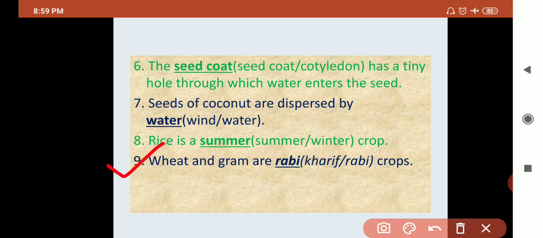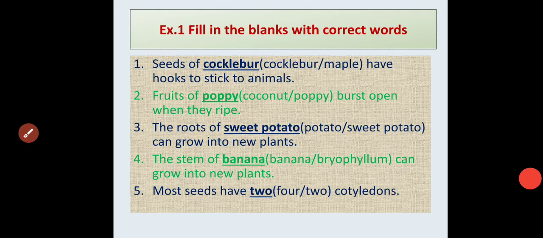Ninth one, wheat and gram are dash, kharif crop or rabi crop. Your answer is rabi crop. Rabi crops are also called winter crops. So this is the fill in the blanks.